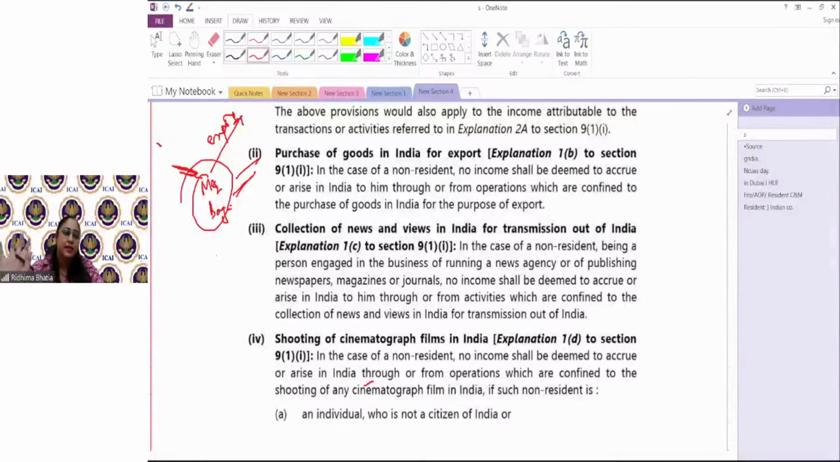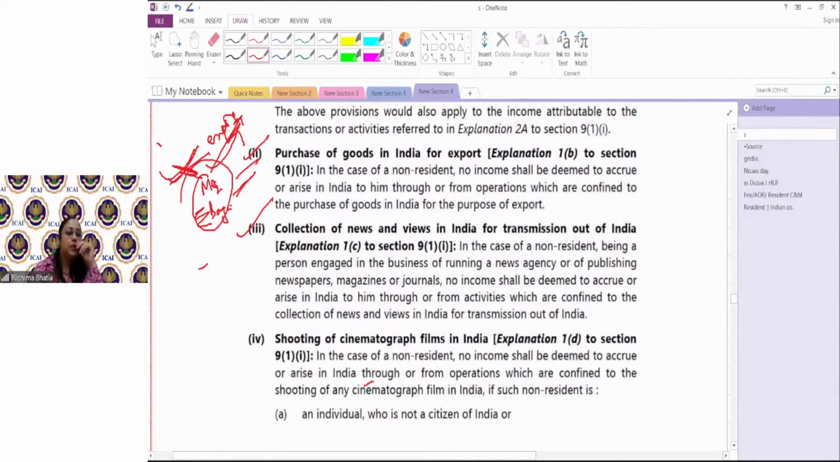Mr. Bajaj is the person acting on behalf of the non-resident, but the entire business activity is actually redirecting to export, and from export, income will not be generated in India, the sale would happen outside. So when the person who is acting on behalf of the non-resident just purchases certain goods to export completely, no income would be deemed to accrue or arise from such business connection. Okay. Second exception is collection of news and views in India for transmission out of India.